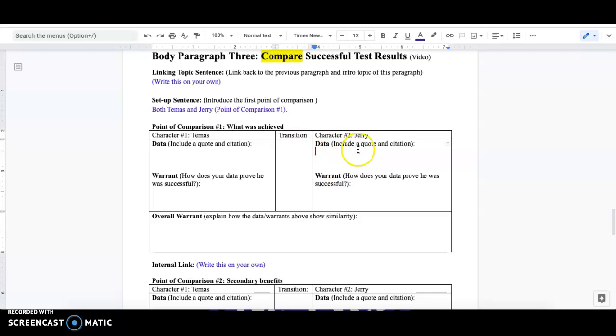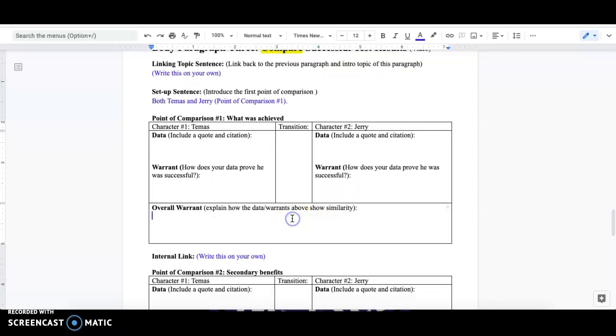Same thing for Jerry. Find a moment from the story that talks about him achieving swimming through that tunnel or his success. And then how does that prove that was successful? Explain it. And then your overall warrant here. How does the fact that both boys passed their test prove that they're similar? I know that seems kind of self-explanatory, but just explain it in one sentence.